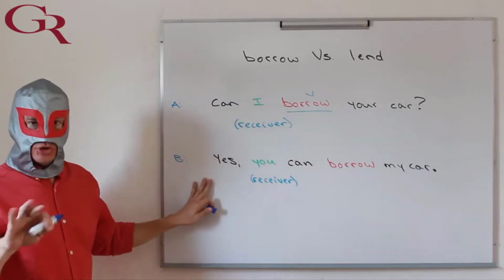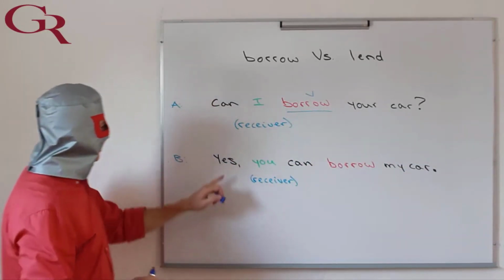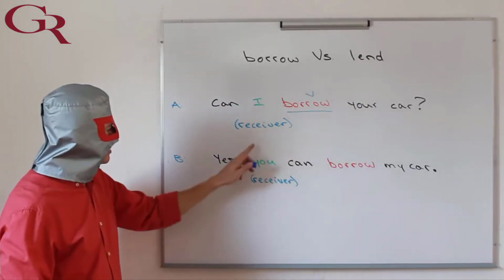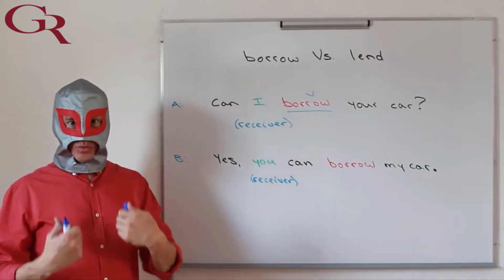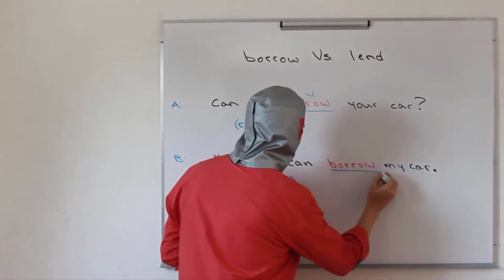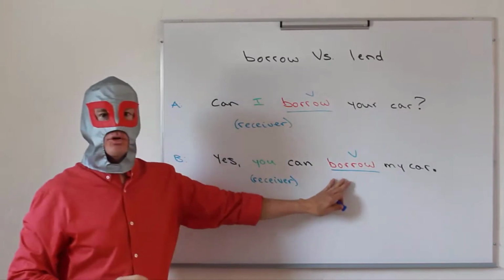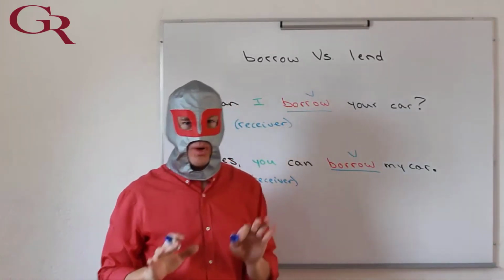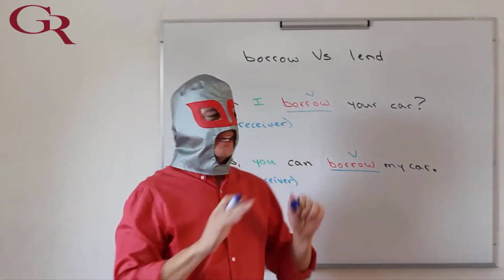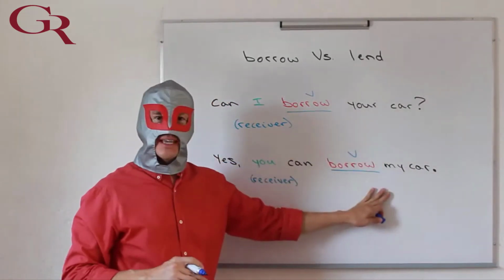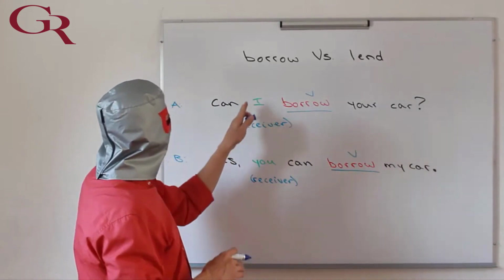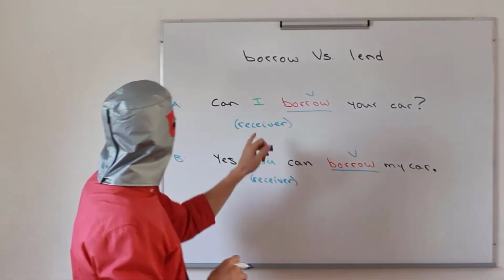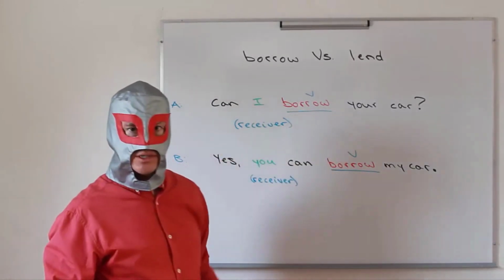The answer to that could be, if you're a really good friend, yes, you can borrow my car. Here we see once again that you is the receiver. And I have the receiver before my verb, so that verb must be borrow. Yes, you can borrow my car. So once again, please remember, it's not whether it's a question or a sentence. It depends on if you mention the receiver first or the giver first. In this case, the receiver comes first, so we're going to use borrow.